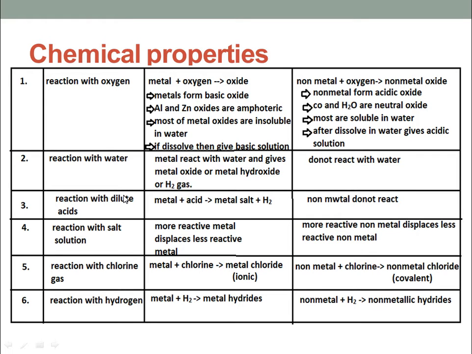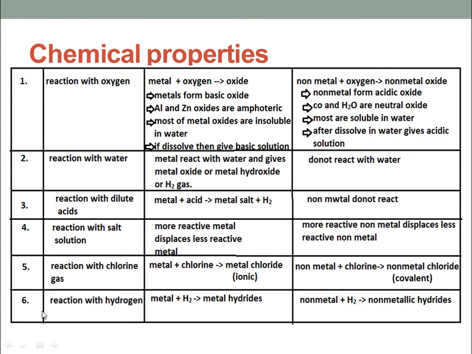Next, whenever metal reacts with acid, it releases a colorless, odorless gas which burns with a pop sound, that is hydrogen gas, while non-metals do not react.